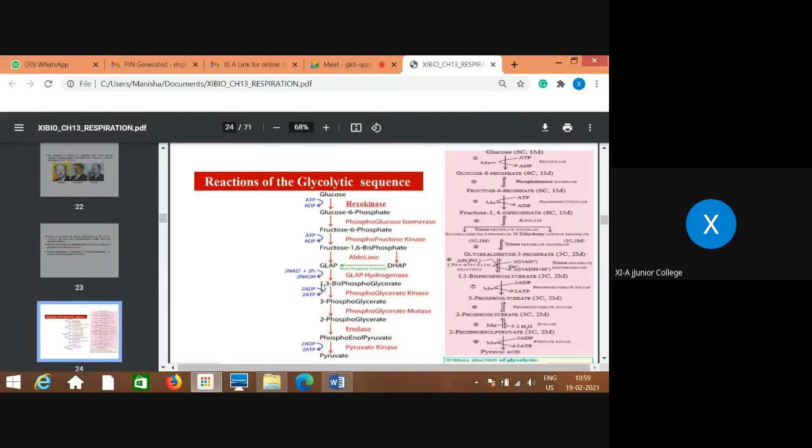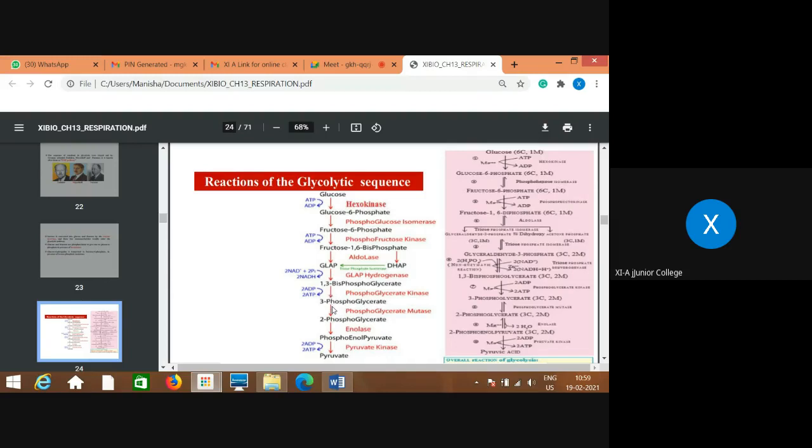Because 2 molecules are there. So a phosphorylation reaction is taking place, isn't it? The enzyme is phosphoglycerate kinase. The name of the enzyme is not required, but try to understand which type of enzyme is used.